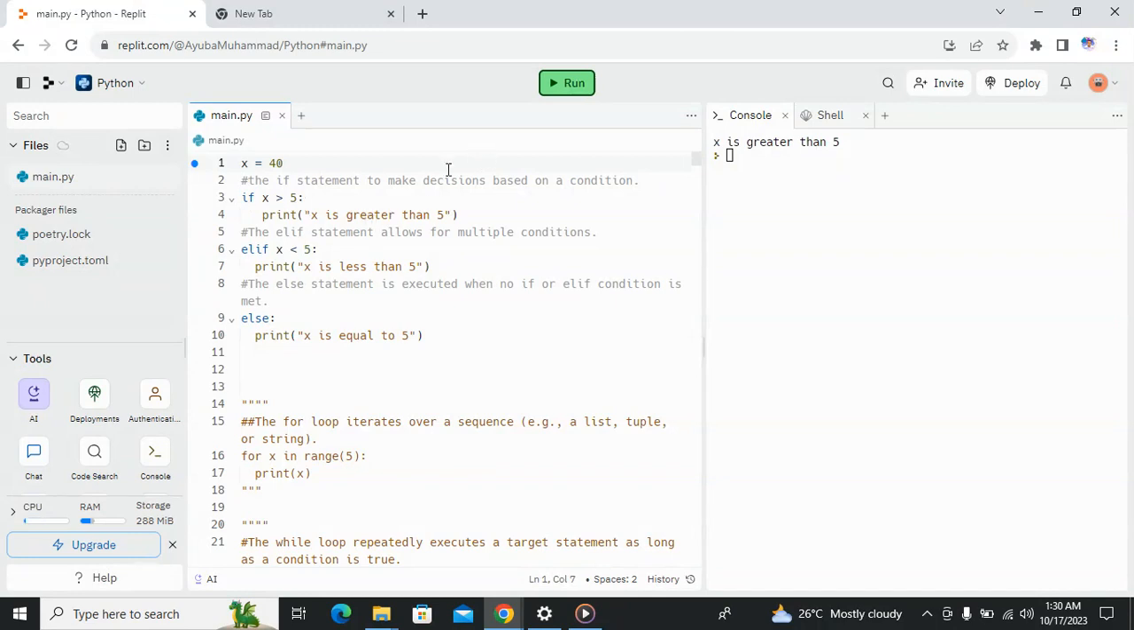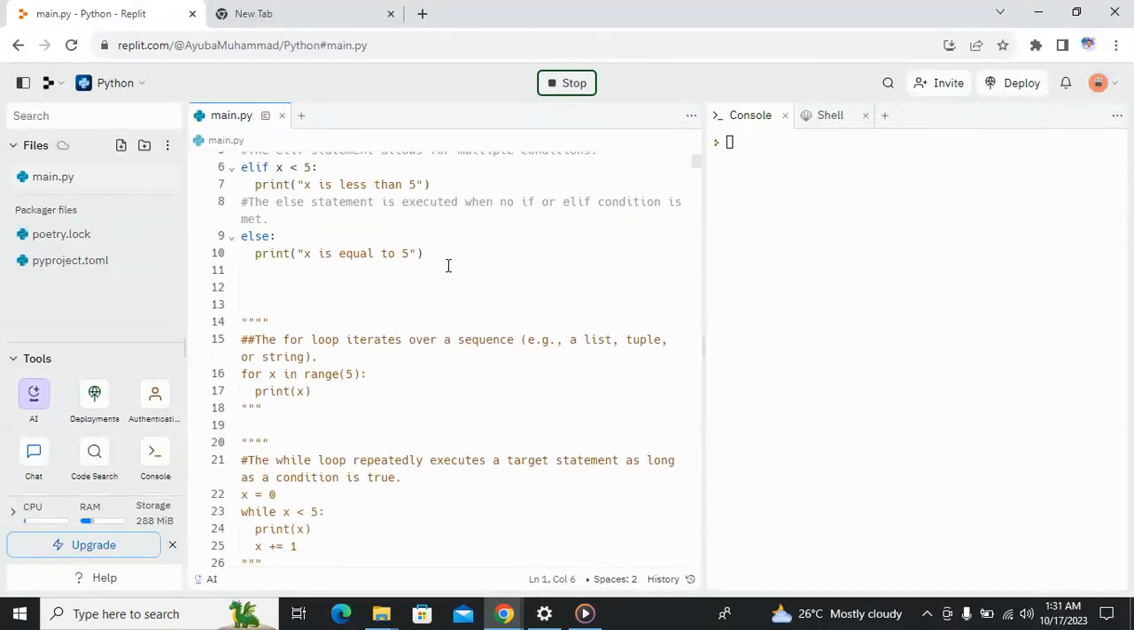So this is it. Now let me put it back to 5 and see what will happen. It is not greater than 5, nor is it less than 5. So that means the else part will get printed. That is, otherwise, this block of code will get printed as we expected.